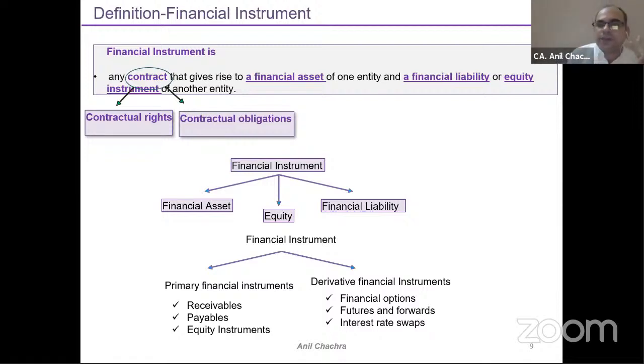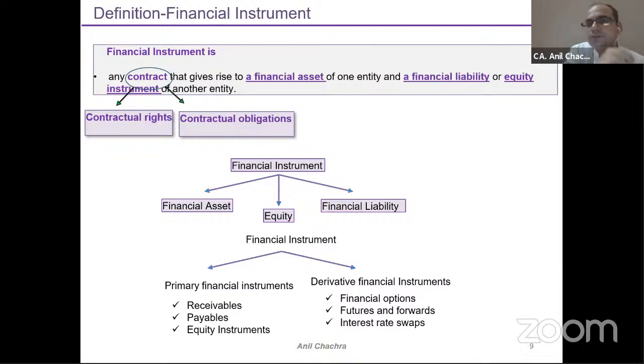So three things are covered under the financial instrument definition. Contract means the contractual right or contractual obligation. It could be written or verbal, but it must be enforceable in a court of law. And three definitions we will cover: financial asset, financial liability and equity instrument, because this whole standard revolves around these three definitions only.